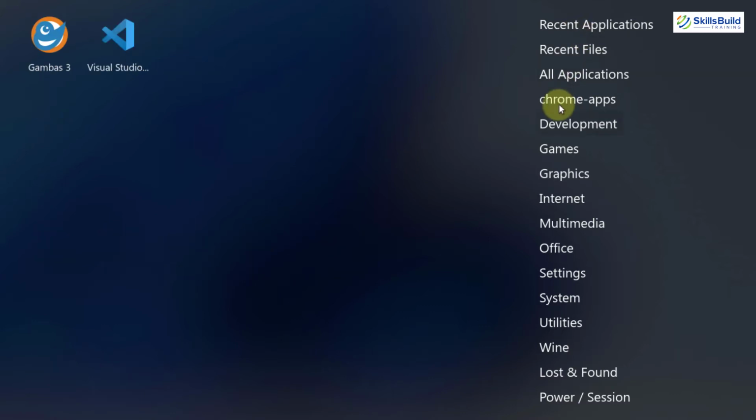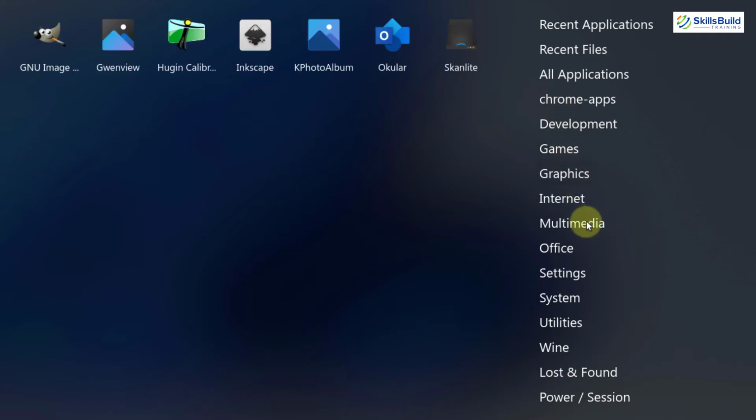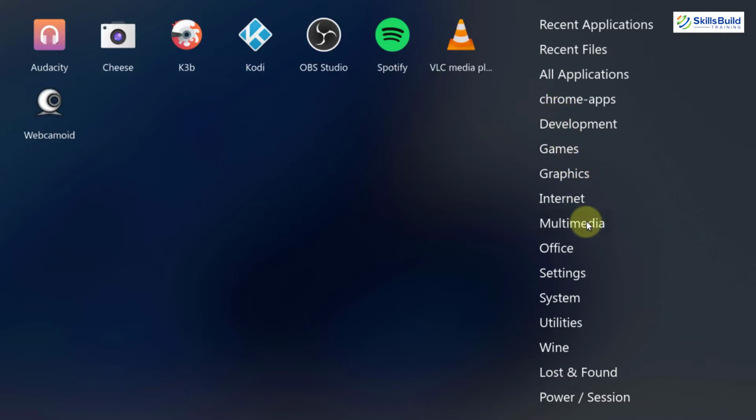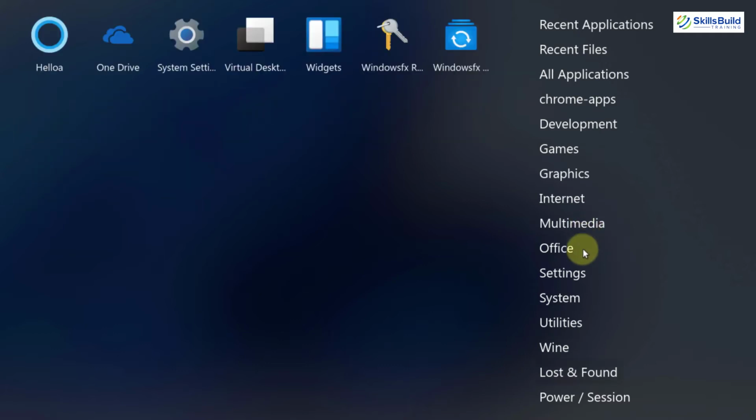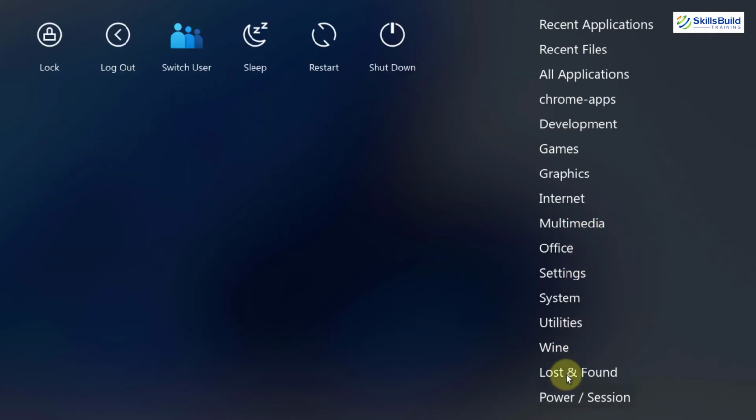For example, if I go into games, here I have my Steam. If we go into multimedia, we will have our VLC media player, Spotify, OBS Studio and many other things. And the same goes for Office. Like you can see, we have Microsoft products for online use, then we have Office products for desktop use. So these were some of the categories, or you can say directories, where you can go and look for something particular.